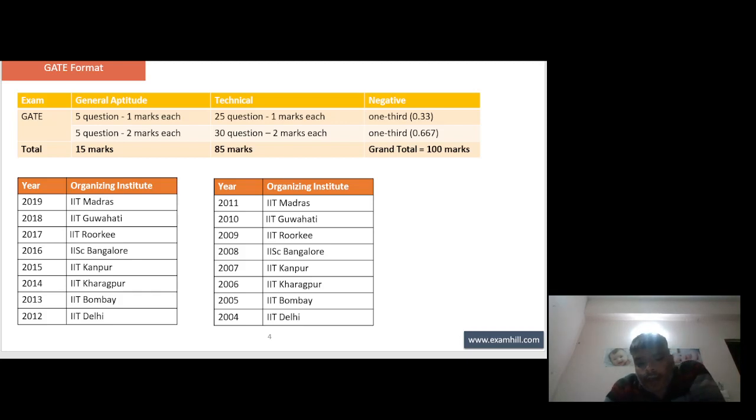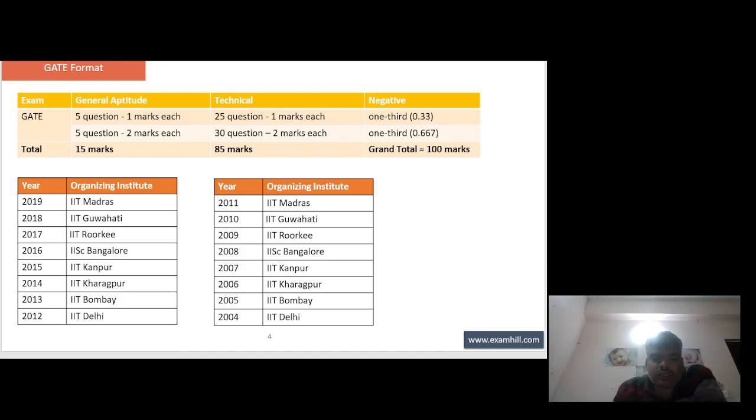In 2004, IIT Delhi conducted the exam. 2005 IIT Bombay, 2006 IIT Kharagpur, 2007 IIT Kanpur, 2008 IISc Bangalore, 2009 IIT Roorkee, 2010 IIT Guwahati, 2011 IIT Madras, 2012 IIT Delhi, again 2013 IIT Bombay, 2014 IIT Kharagpur, 2015 IIT Kanpur, 2016 IISc Bangalore, 2017 IIT Roorkee, 2018 IIT Guwahati, 2019 IIT Madras.